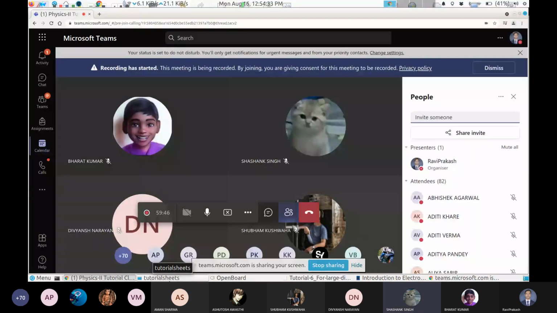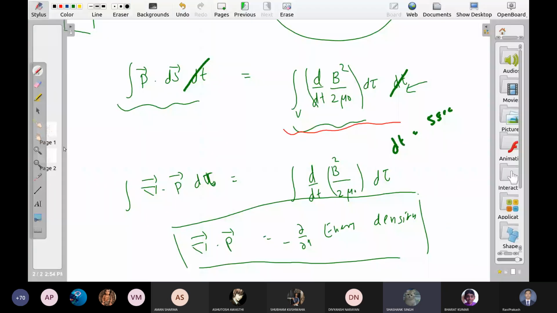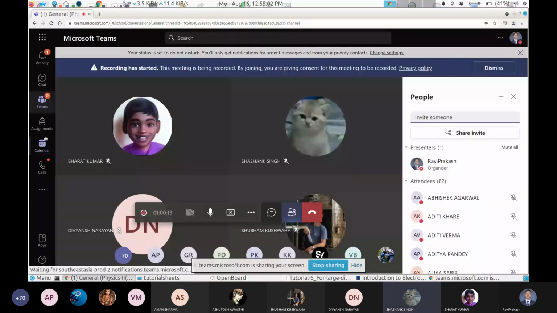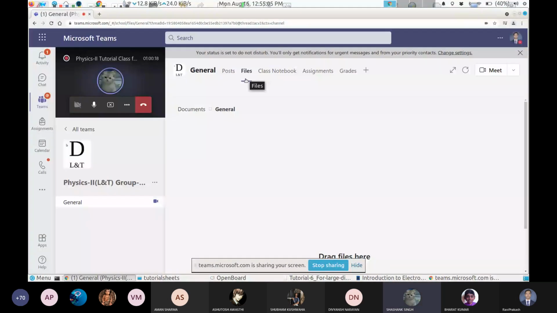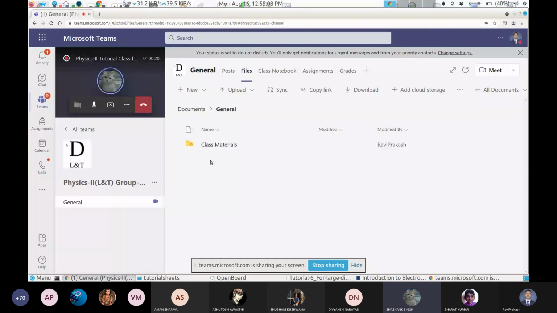And sir, in previous classes you told that there is a sheet on Faraday that you would upload, but you didn't upload it. Which sheet? Sir, the one about when Faraday's law is applicable, it was 3 pages, sir. I think I have uploaded all the sheets which I write here. No sir, it's pages of books, 3 pages of books. Okay, you are talking about this Faraday's paradox? Yes sir, Faraday paradox. All right, I will upload. Okay sir, thank you.